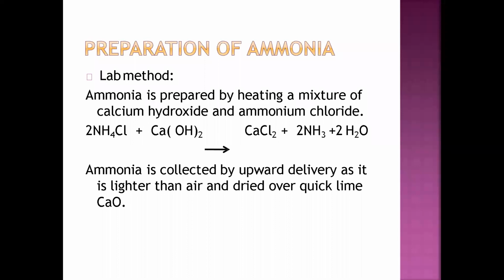So ammonia is prepared by heating a mixture of calcium hydroxide and ammonium chloride. If you heat ammonium chloride with calcium hydroxide, what happens? Calcium chloride will form, ammonia will form, and water will be left behind. This is just a general preparation method by which you can prepare ammonia. We just separate ammonia from the chloride.